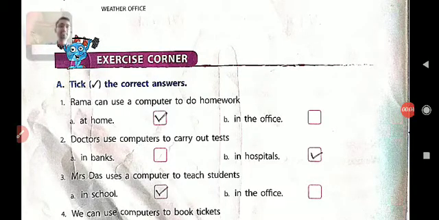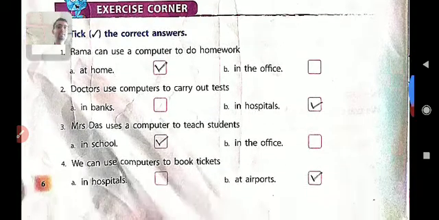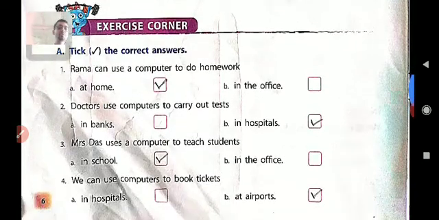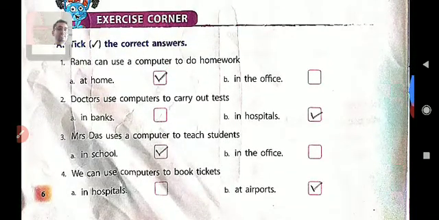So today in this video I am going to explain the question answer that I already gave. Okay, so this is your supercomputer part 1 chapter 1 question and answer. This is the exercise corner. Okay student, so let us discuss the question and answer. So first look at question A. Take the correct answer. Here is a question and each question has two answers. So now we will select the correct answer.